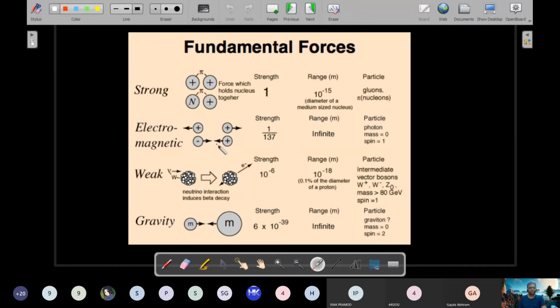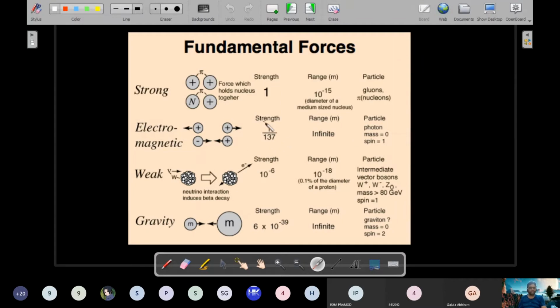Electromagnetic forces are the ones which are encountered only by charged particles. Remember, strong nuclear force is encountered by both charged and neutral particles. Even neutron-neutron, proton-neutron, proton-proton, all of them will have the strong nuclear force, whereas electromagnetic force is only for charged particles. Here, the range is infinite. That means these forces, just like gravity, can act at very large distances also. That's the major difference between the strong nuclear force and electromagnetic forces.